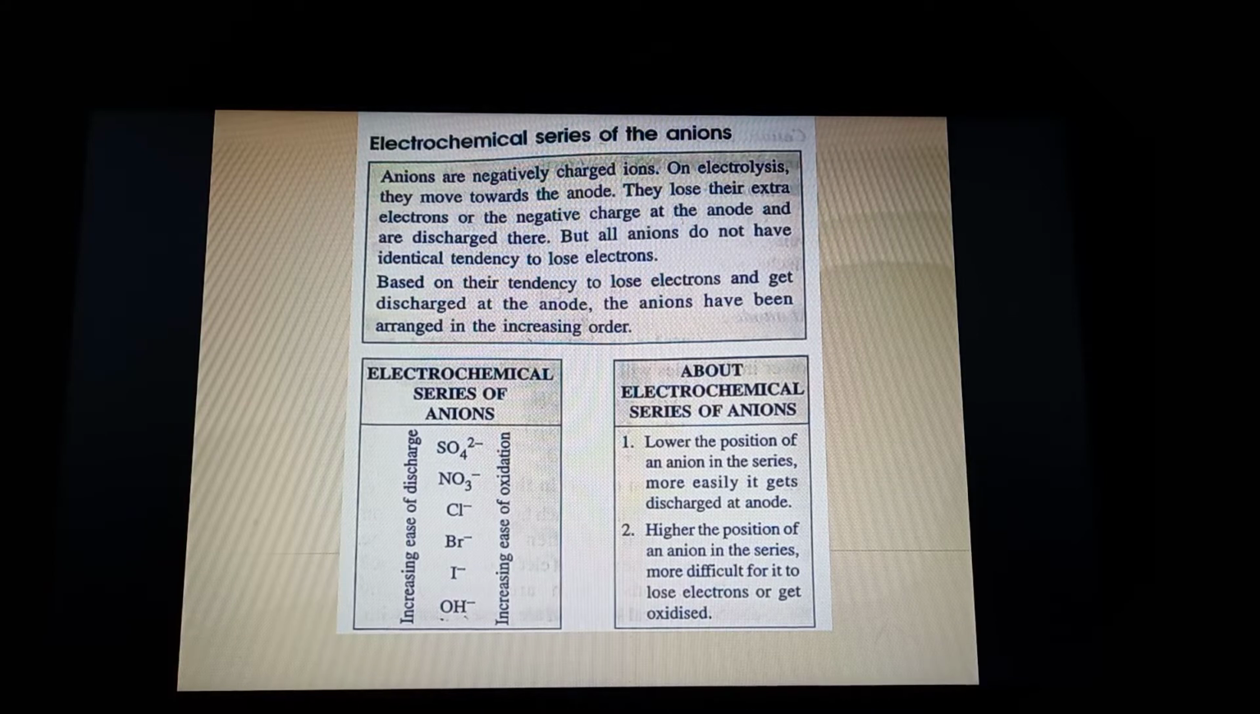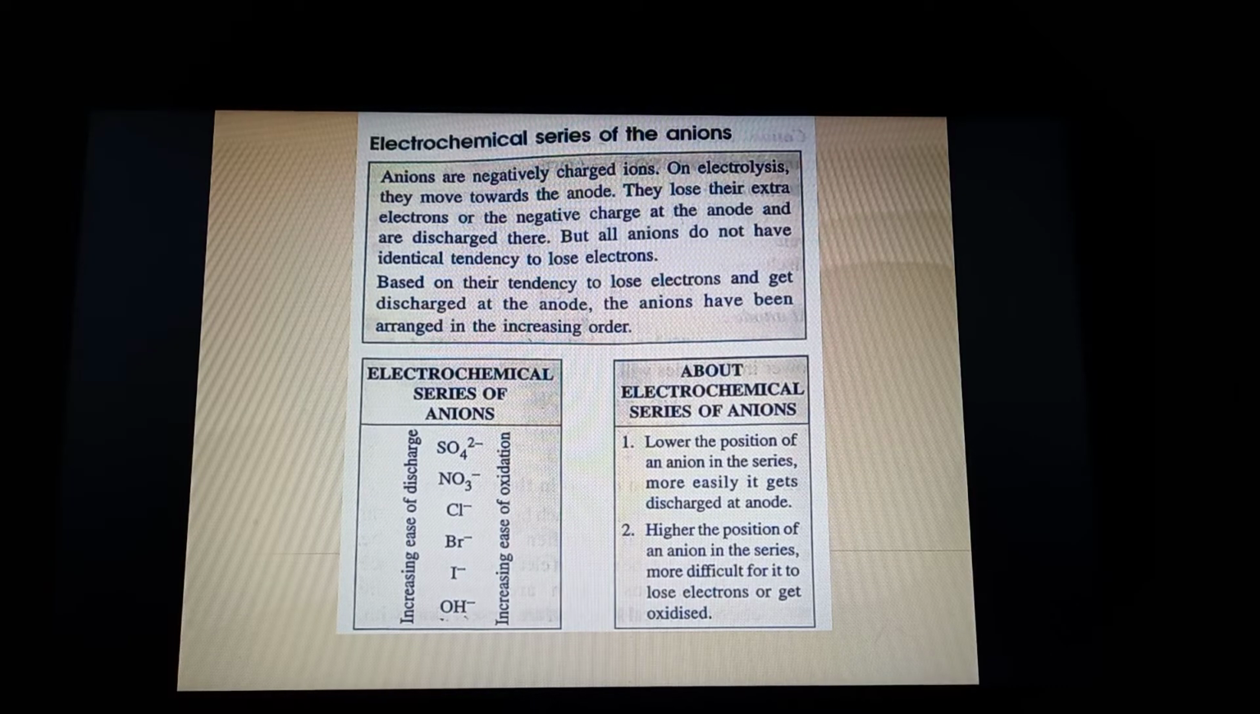Similarly, we have an electrochemical series of anions also. Now, what do anions do? As in the previous video, we have already discussed that anions have to go to the anode. And when they go to the anode, they have to undergo oxidation. Oxidation means they have to lose electrons. Based on this tendency to lose electrons, the anions have been arranged in a series. This series is called the electrochemical series of anions.